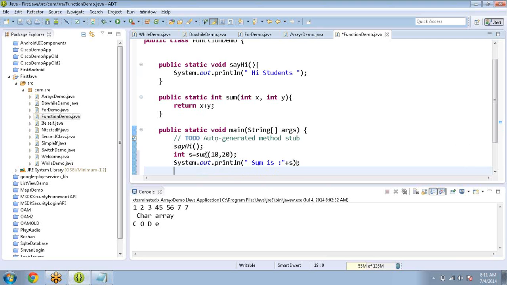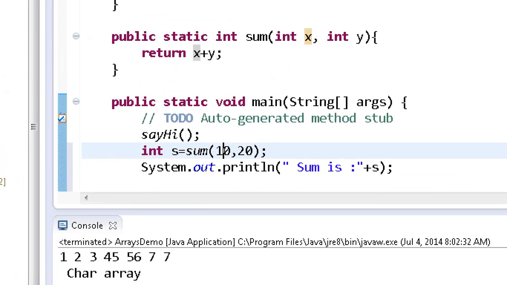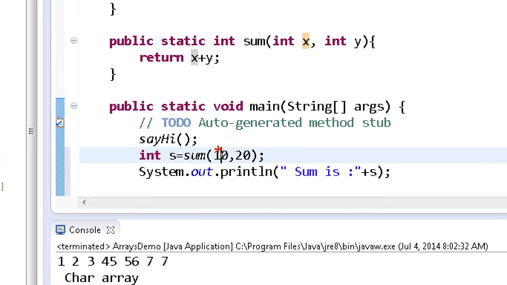Simply see, here I'm calling a sum function. The sum function is designed by me and it returns an integer value. Why? Because whatever values I'm passing here, 10 comma 20, the 10 value will go to x and the 20 value will go to y. Whatever values I have in x and y, I'm adding those two values and returning that value.